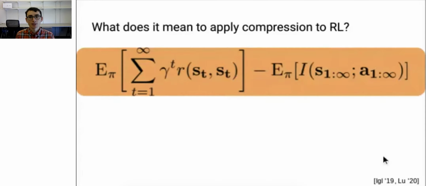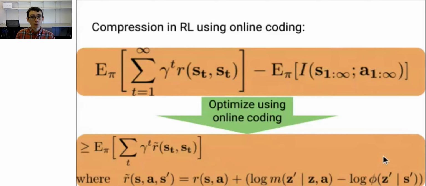To learn compressed policies for reinforcement learning, we'll maximize reward while minimizing the amount of information used. And there are many ways to maximize this objective. Prior work has looked at a couple different ways. In this paper, we apply a more powerful compression algorithm, online coding, to optimize this objective. The result is a tractable objective, which is a proper lower bound on the original objective. And because we're using a more powerful compression algorithm, this bound is tighter than prior work. We call our method robust predictable control, because it'll end up learning policies that are both robust and predictable.